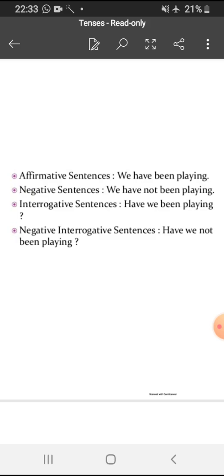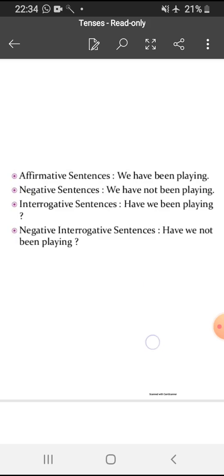It is very simple. Again, the helping verb is there. We have been playing will be written as we have not been playing. Interrogative will be have we been playing, with a question mark, and negative interrogative will be have we not been playing, with a question mark.